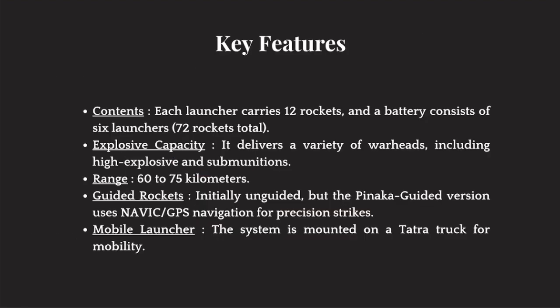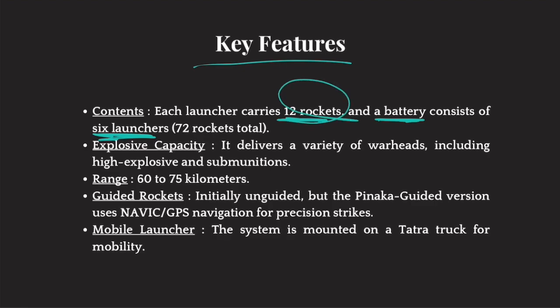Okay. Now, what are its key features? First of all, every launcher has 12 rockets, and one battery has 6 launchers. So there is one battery. Okay. One battery has 6 trucks. On these 6 trucks, each truck has 12 rockets. Okay. It has high explosive capacity. The range of these rockets is 60 to 75 kilometres. Now, these rockets are guided rockets. That means they have their own navigation system to hit the target. The navigation system that they use is GPS, which is American, and they also use Indian navigation system called NavIC.